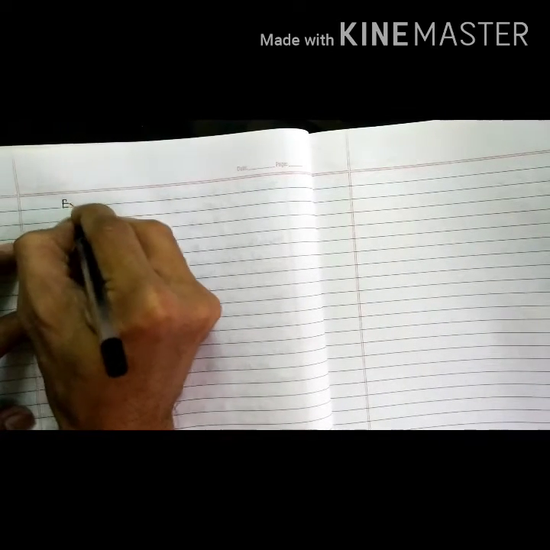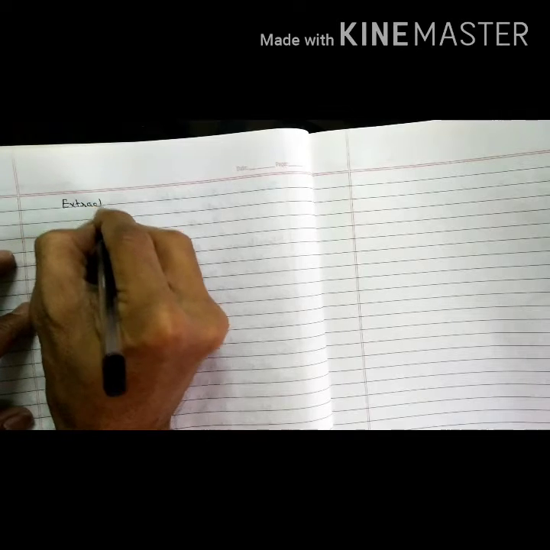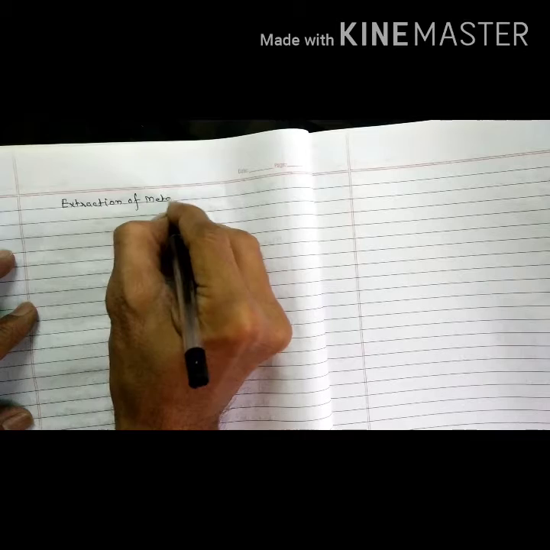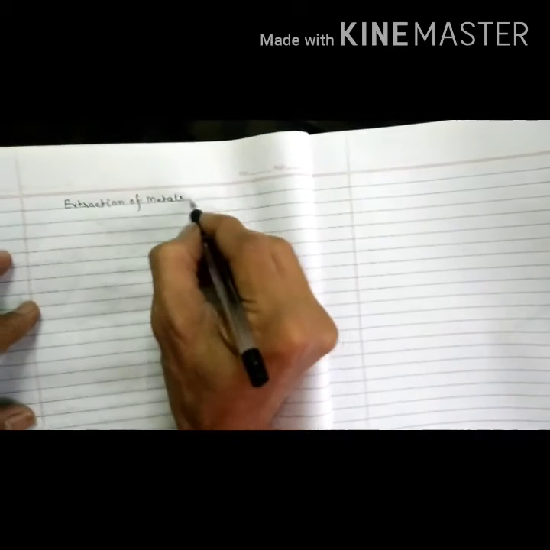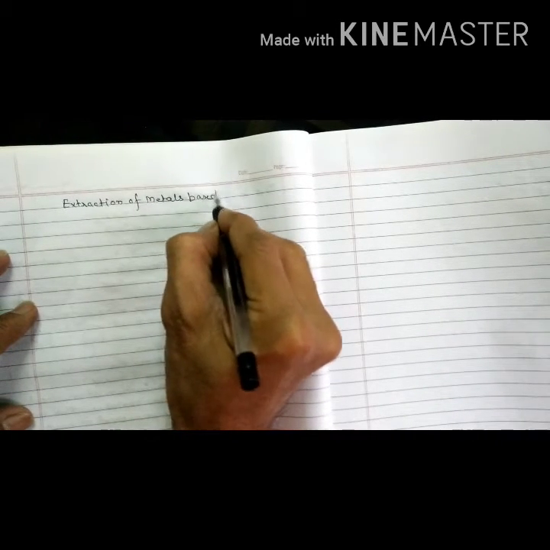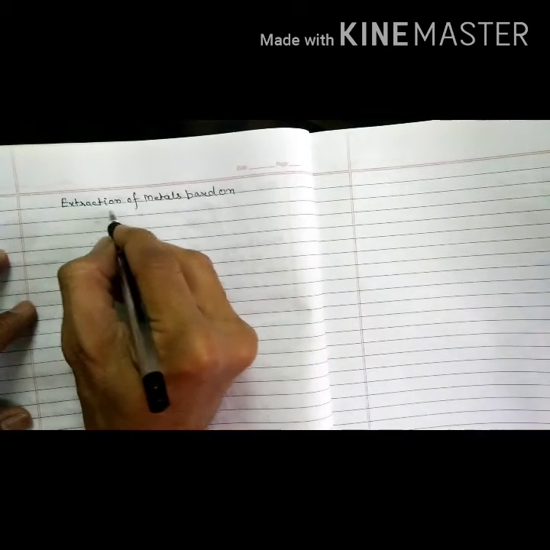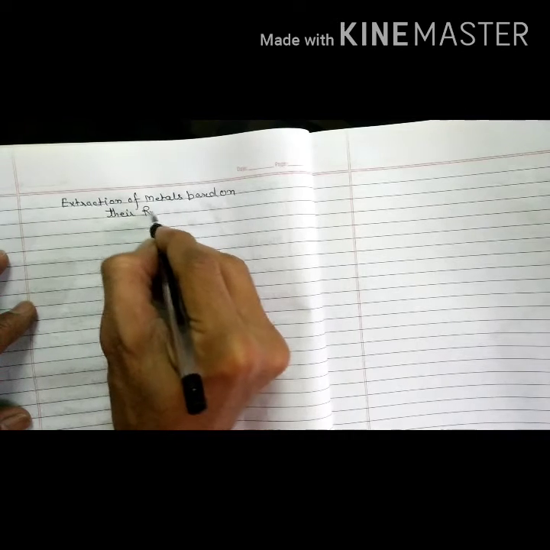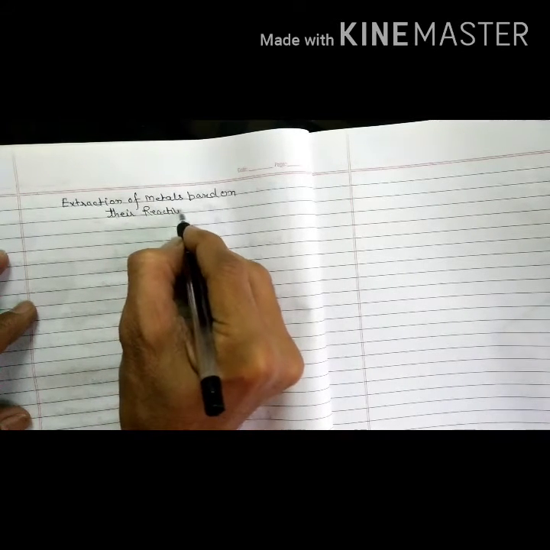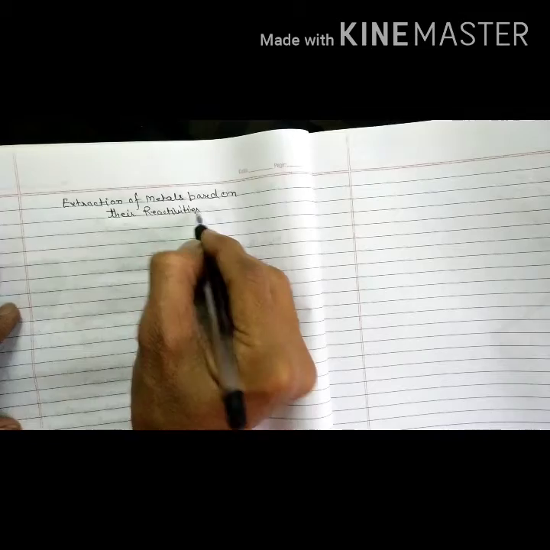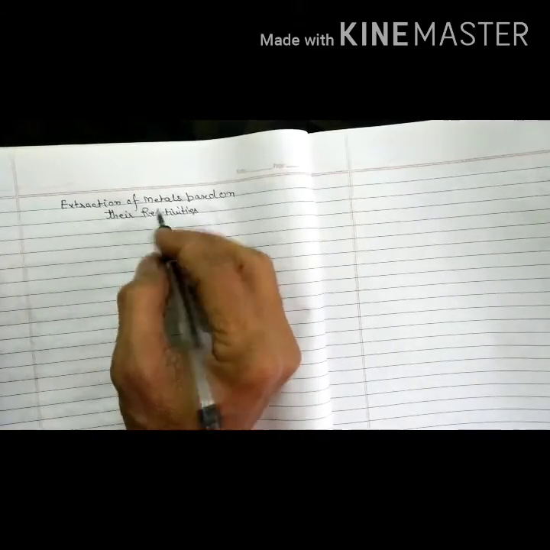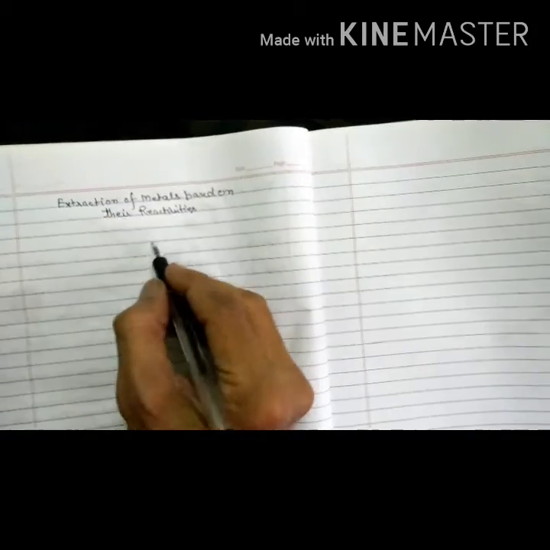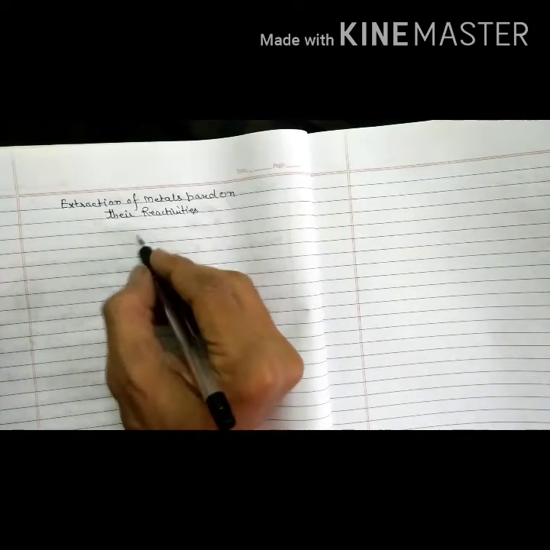Extraction of metals based on their reactivities. Now, on the basis of reactivity, metals can be extracted in three different ways. So, there is a flow chart.